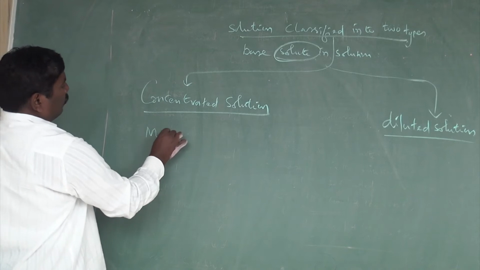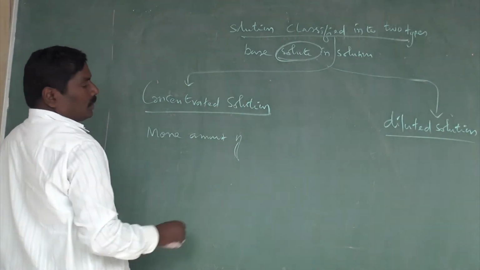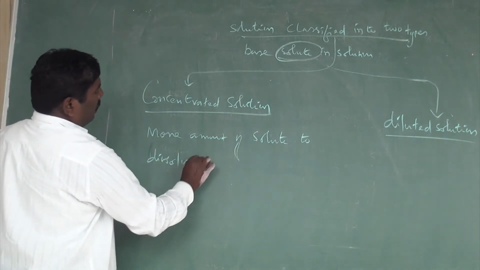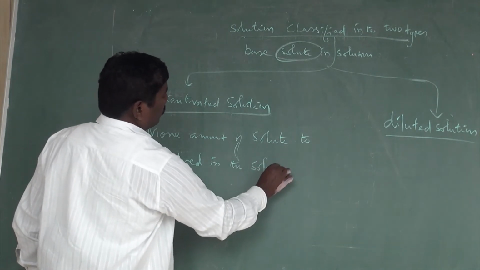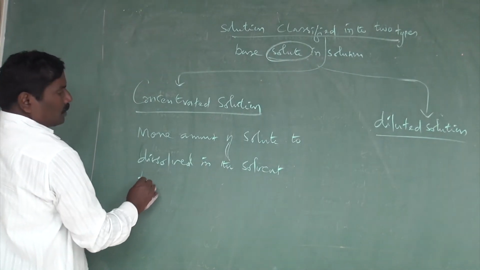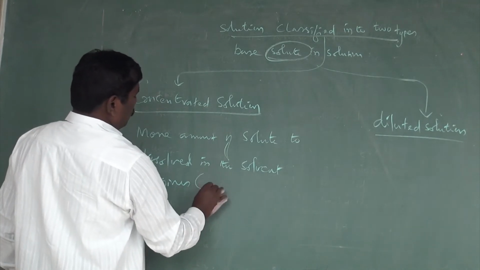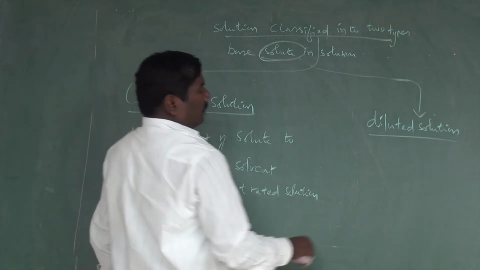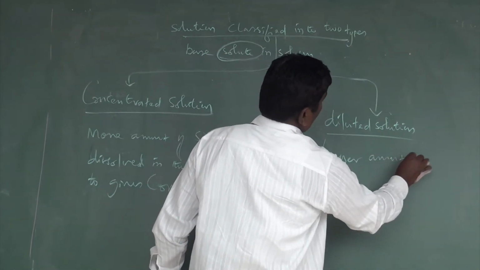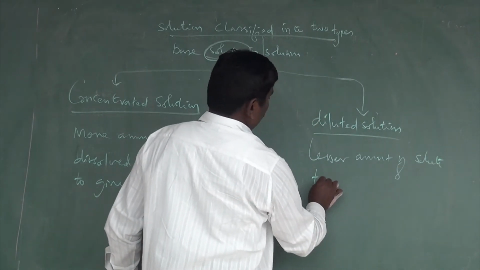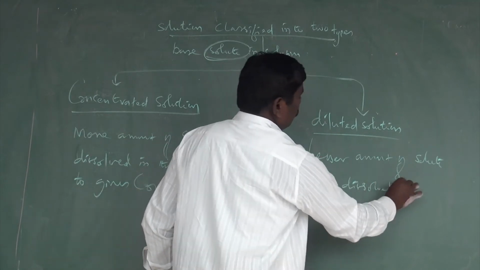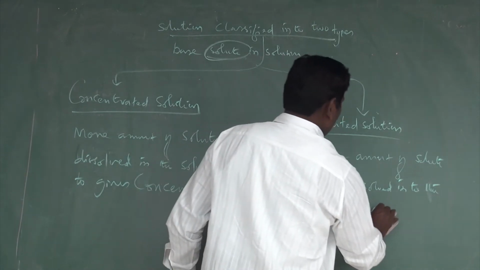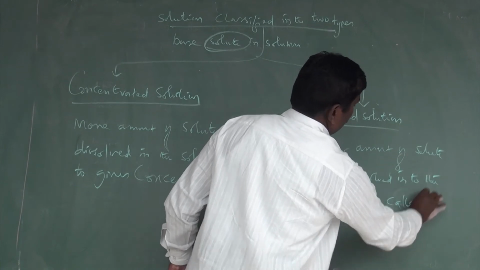Here, when more amount of solute is dissolved in the solvent, it gives a concentrated solution. When a lesser amount of solute is dissolved into the solvent, it is called a dilute solution.